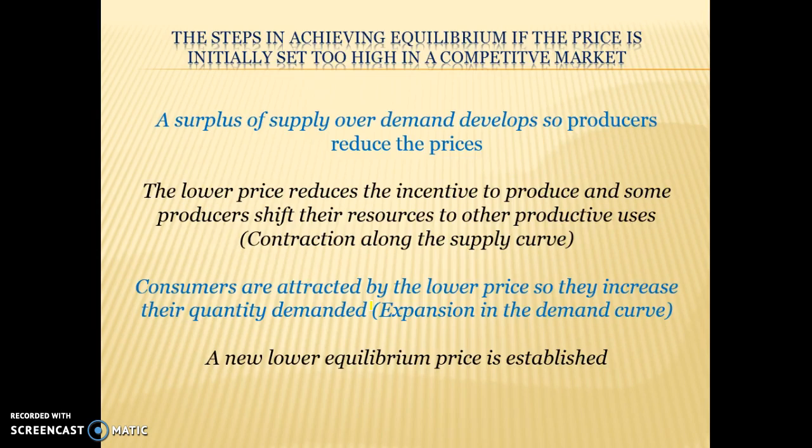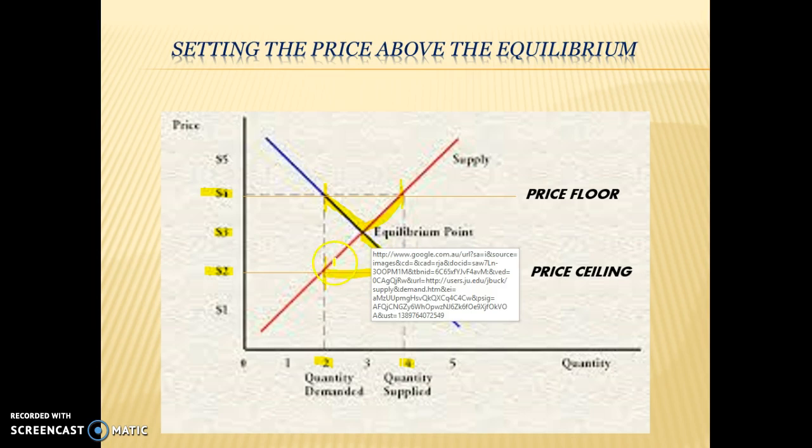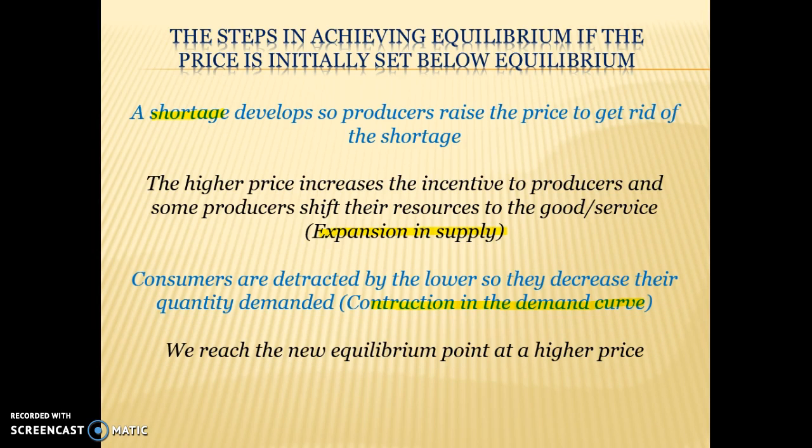So I'll just show you what I mean by that on this graph. If initially we sell at a price of $2, we're going to have demand at this point here at 4, and supply at this point here because we don't want to supply because of the lower price. That's going to cause a shortage of this amount here, or 2. Therefore we raise the price, and that causes a contraction in demand. We move across the demand curve to the left, and it will cause an expansion in supply, or a movement along the supply curve to the right, until we reach the new equilibrium price of $3, at the higher price.